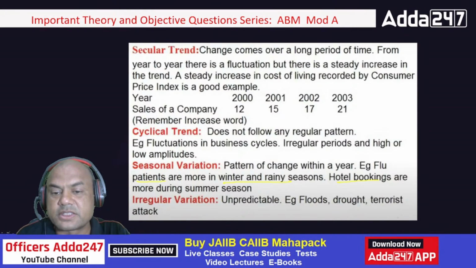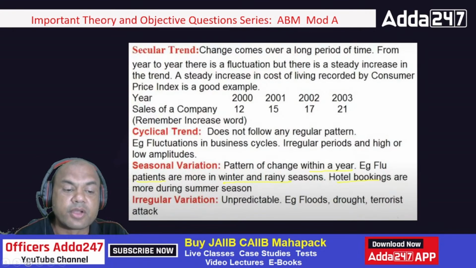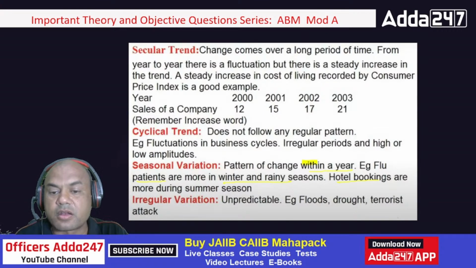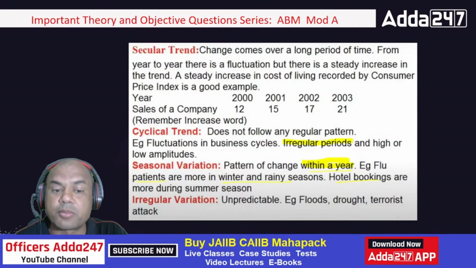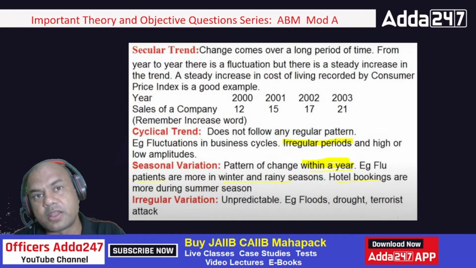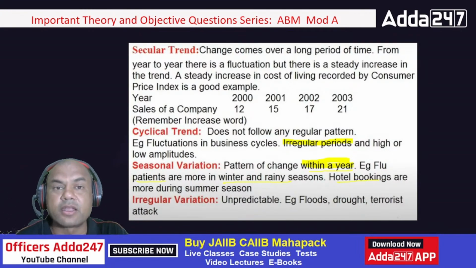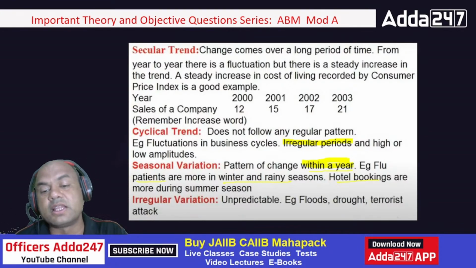So seasonal variation means this pattern is within a year. Always remember, seasonal is within a year. Very important. Let me mark it over here. It is within a year. And for cyclical, you don't know the irregular periods. You don't know when it will end, when it will start. But for seasonal variation, you will definitely know roughly when it is starting and when it is ending. So flu patients in winter or rainy season, hotel bookings.